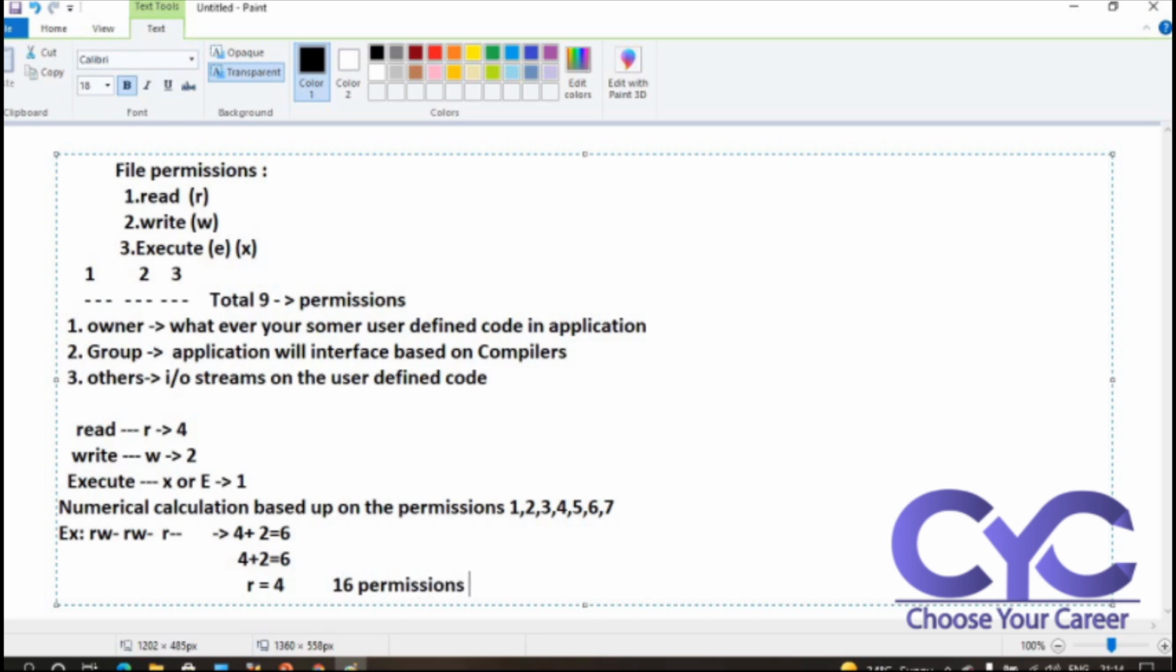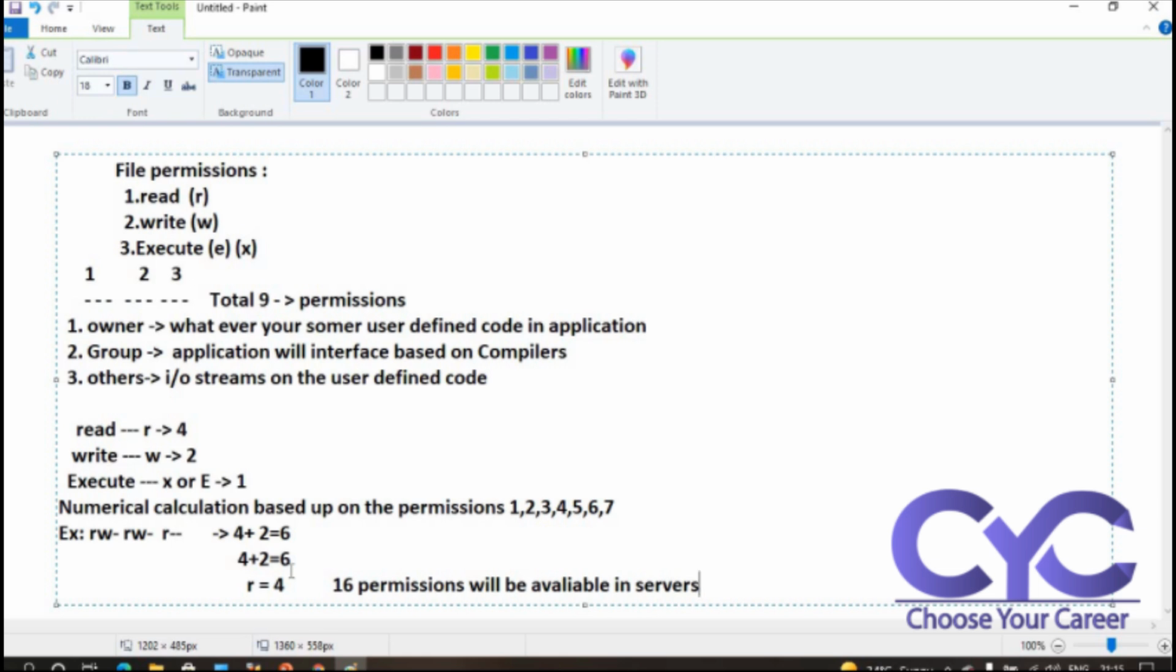These permissions are available in Linux servers, and internally the server will calculate all the permissions. This is how we are working under the file permissions.